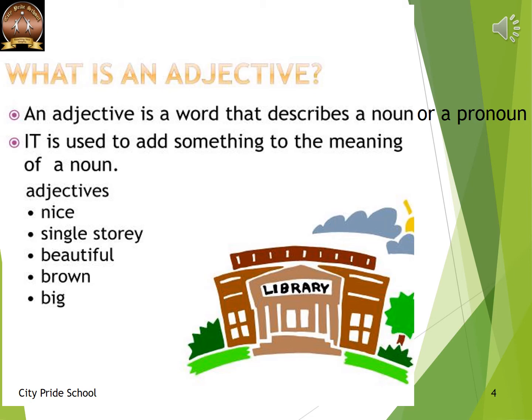Here, there is a picture of a library and few describing words are mentioned for it. The describing words are nice, single story, beautiful, brown, and big. So all these describing words are called as adjectives because they are describing the picture library.